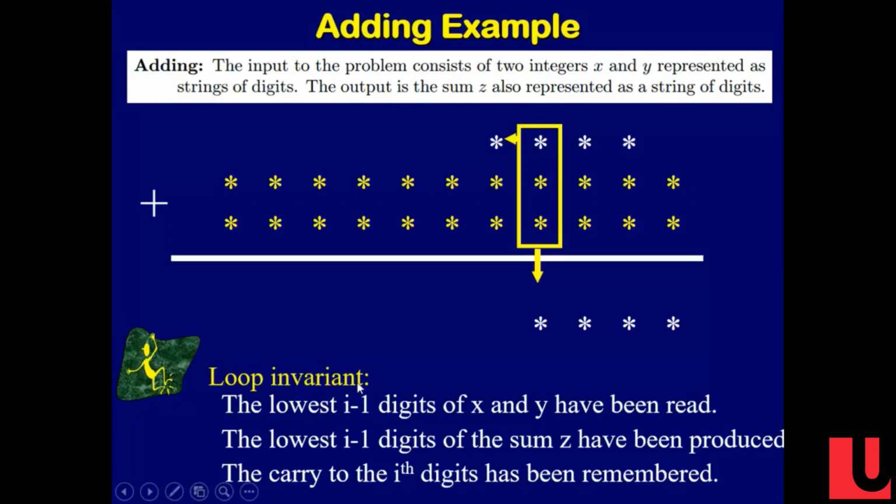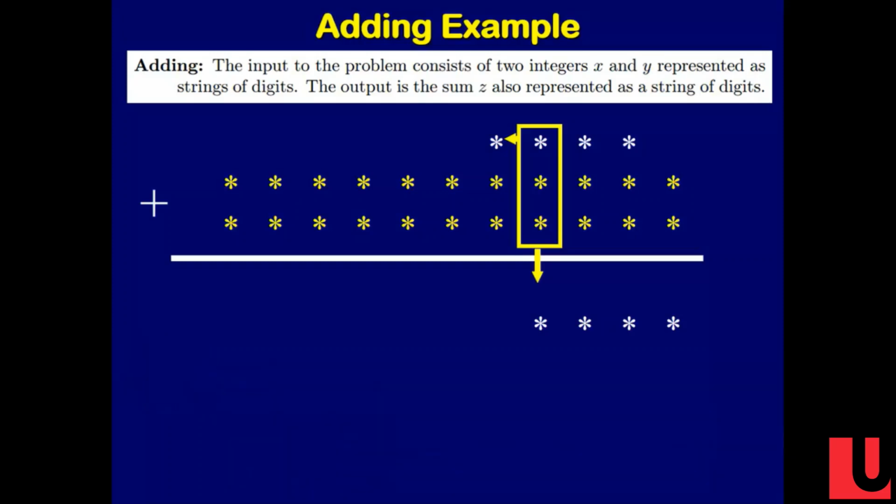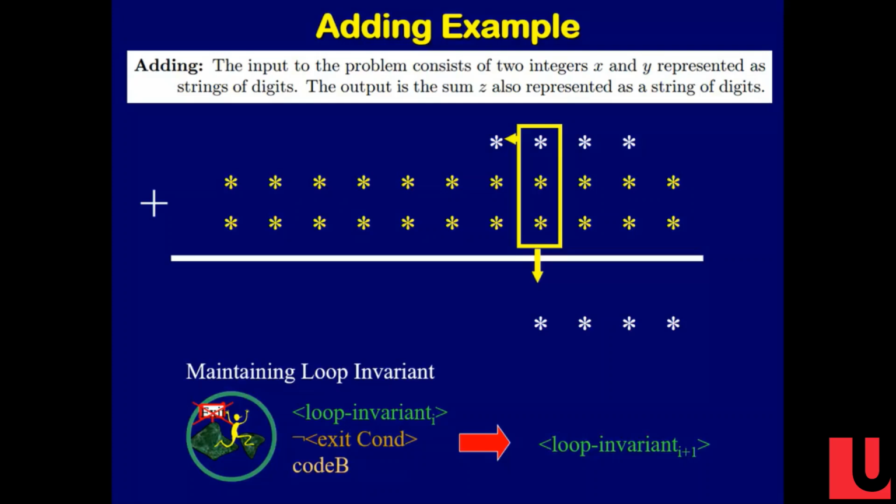The lowest i minus 1 digits of x have been read. The lowest i minus 1 digits of the sum have been produced. And what do we have on our blackboard? The carry. All we know is the carry. Everybody good? So, how are we going to maintain this loop invariant? Now, have I told you the entire loop invariant? No, I said it's been read, and I said it's been written, but we need a data structure. We have to figure out where we're going to put all this stuff.